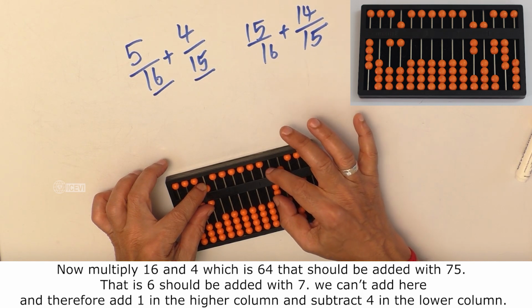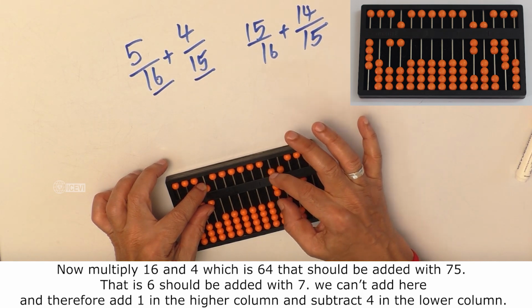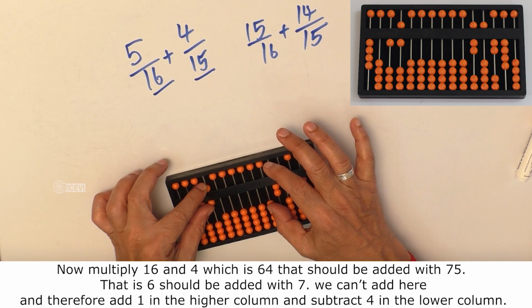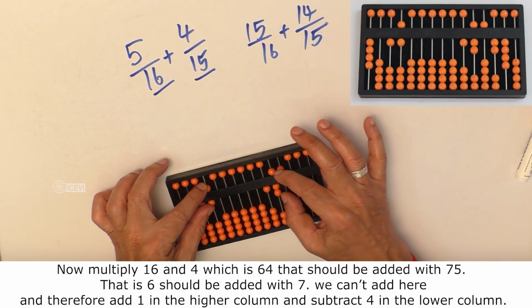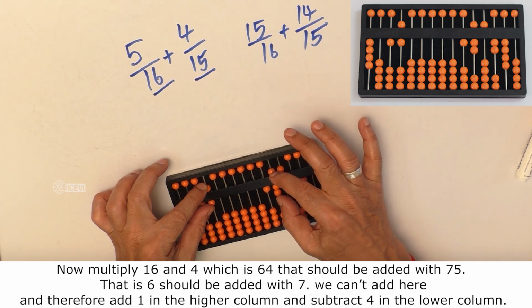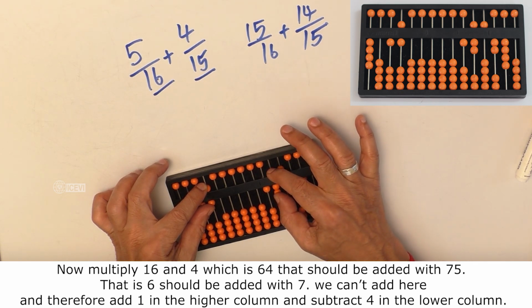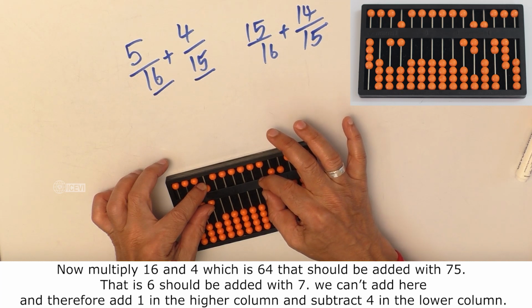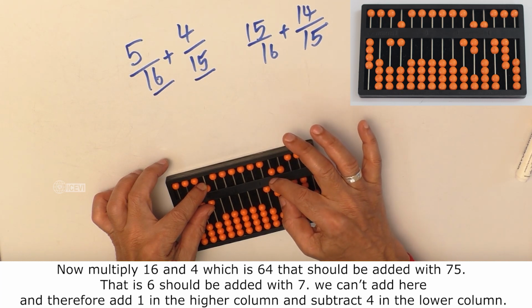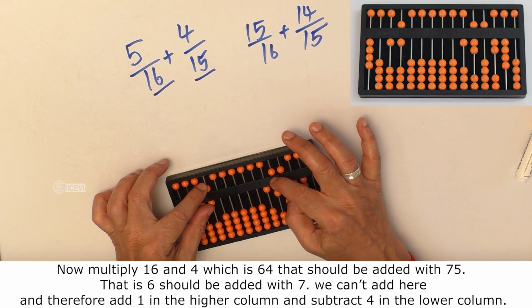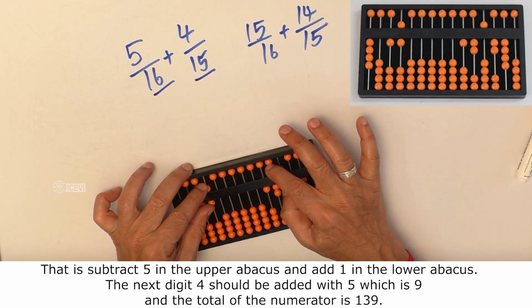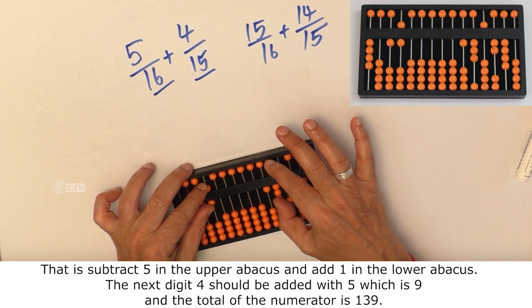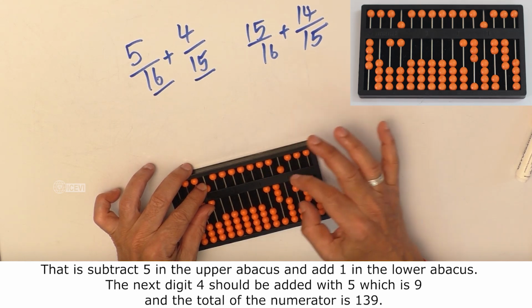You can't add 6 here. So therefore, add 1 in the higher column, and instead of adding 6, you have added 10, and therefore subtract 4 in the lower column. That is, clear 5 in the upper abacus and add 1 in the lower abacus.